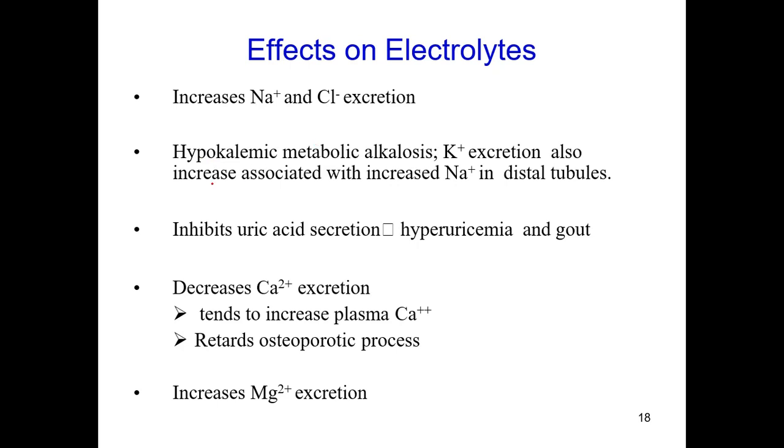So it leads to hypokalemia and metabolic alkalosis, and it also inhibits uric acid secretion, so hyperuricemia occurs. Uric acid is retained in the body, leading to gout, as it accumulates over the joints. It also decreases calcium excretion, tending to increase the plasma calcium level and retard osteoporosis processes, and it increases magnesium excretion.